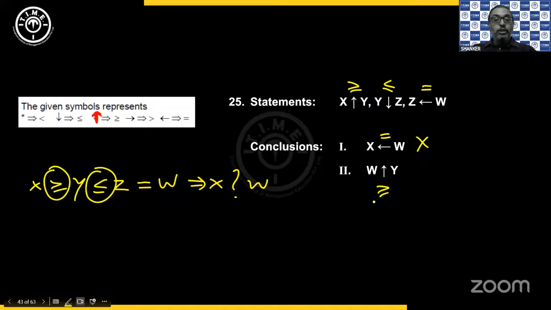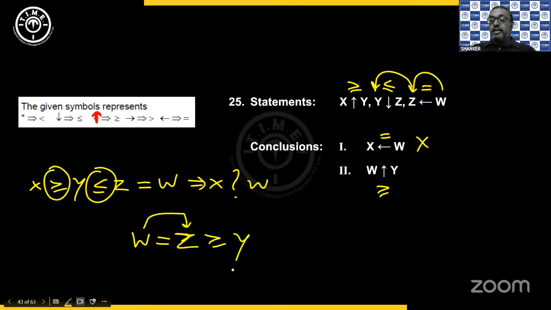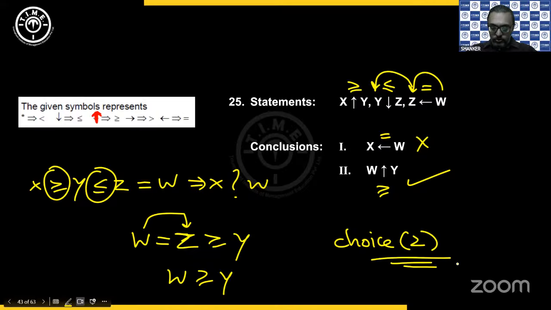Now same way between w and y. So from w to y I want. Okay, so from w equals z and z in the reverse because now everything is in the reverse. I am going in the reverse. W to z and z to y. So z is greater than or equals y. Like I said, when you have equal to is simply to replace. So replace z with w. So what do I get? W greater than or equals y. So which is definitely available. So it is choice 2. Only 2 follows. Correct. Abhishek and Chandana, both of you are right. Only 2.